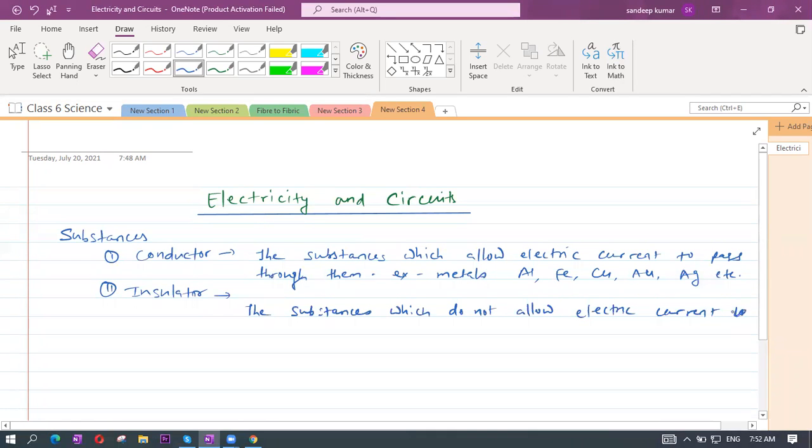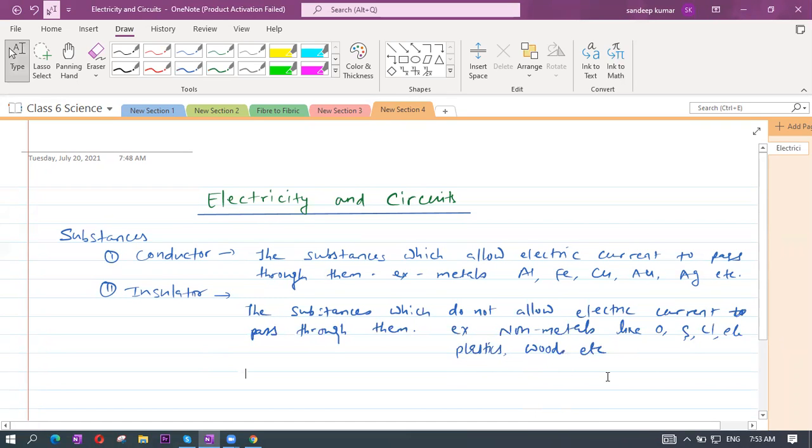Examples: non-metals like oxygen, sulfur, chlorine, etc. Even plastics and woods are insulators. Yes or no?